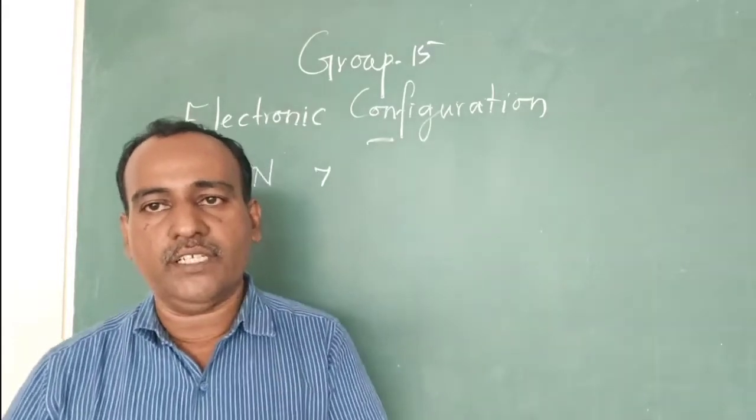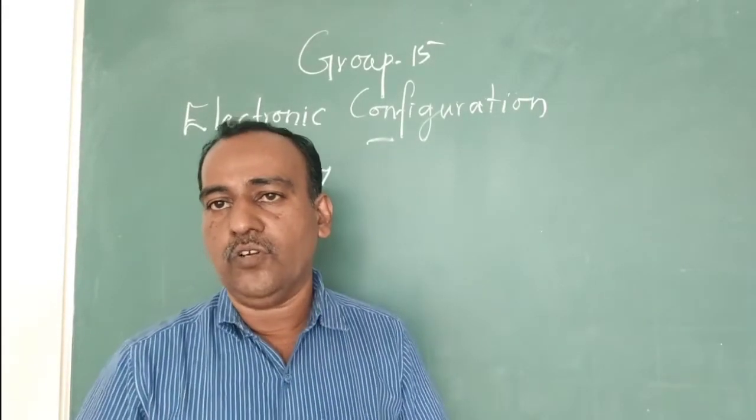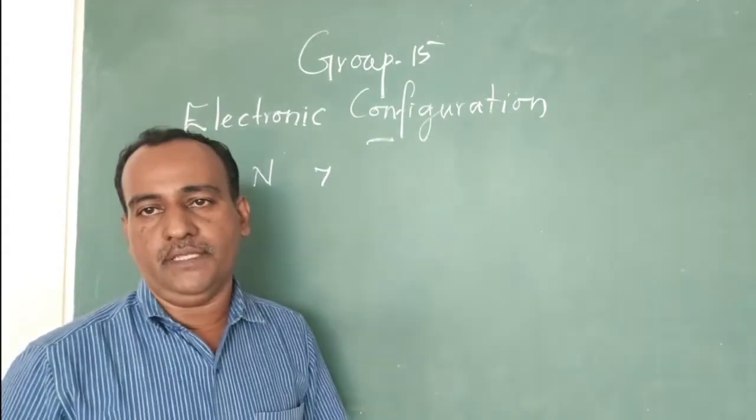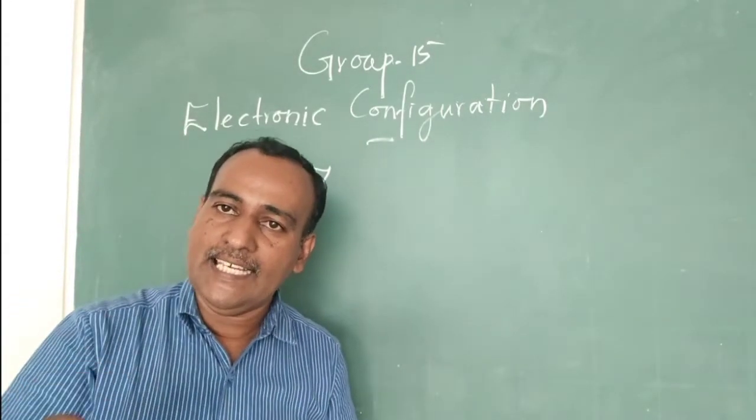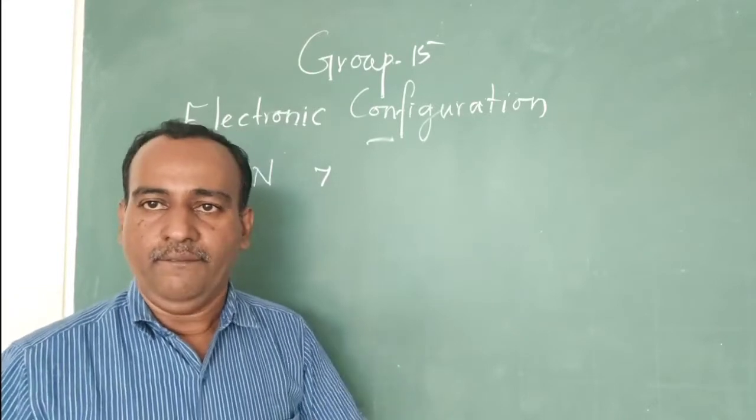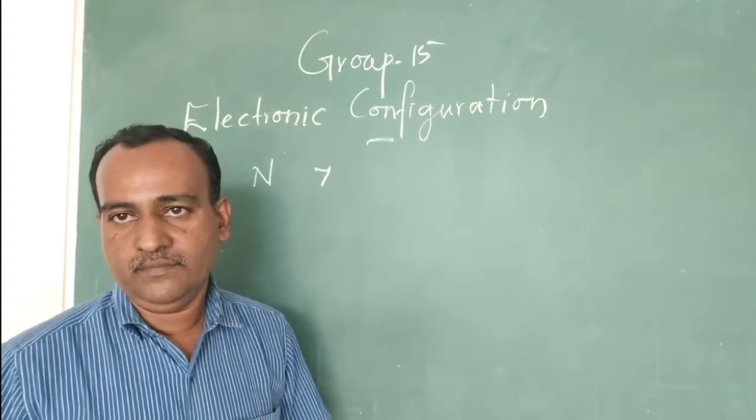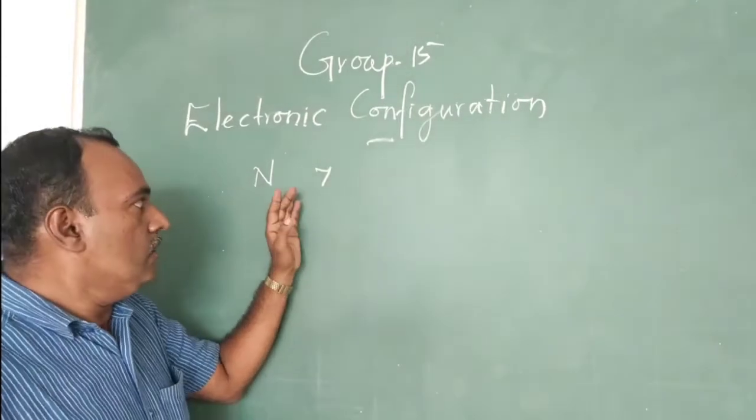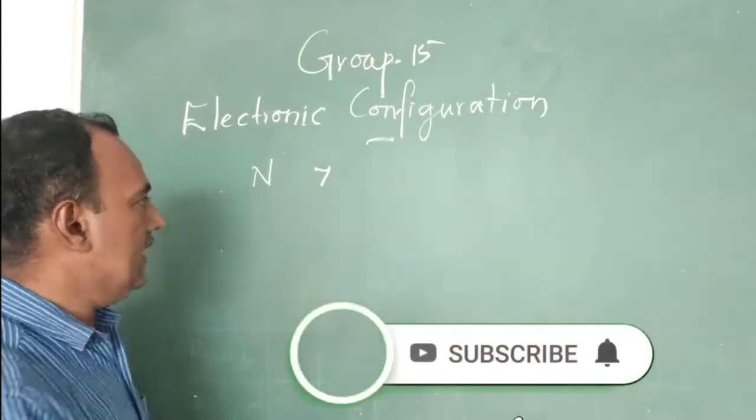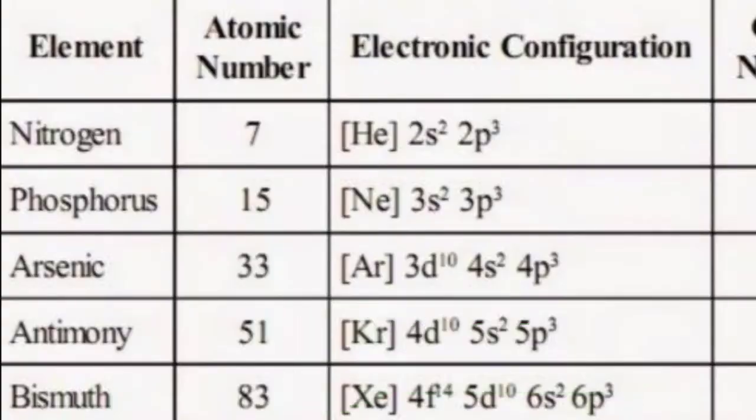For writing the electronic configuration of any element, we need the atomic number. The first member is nitrogen, whose atomic number is 7. The next member is phosphorus, whose atomic number is 15. Then arsenic, whose atomic number is 33, antimony, whose atomic number is 51, and the last member is bismuth, whose atomic number is 83.